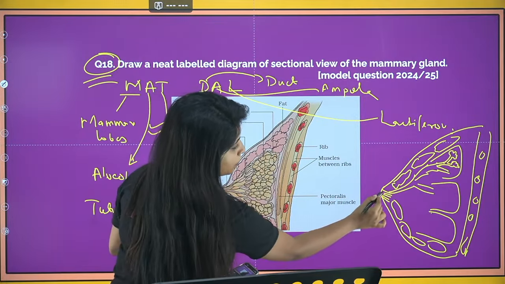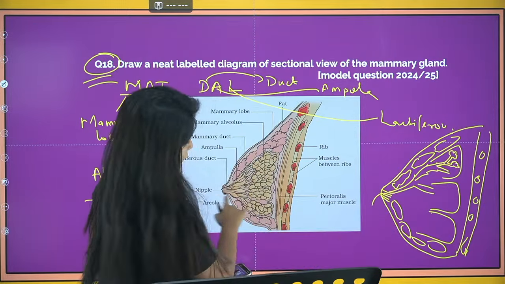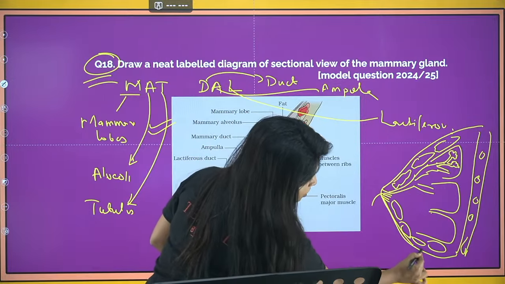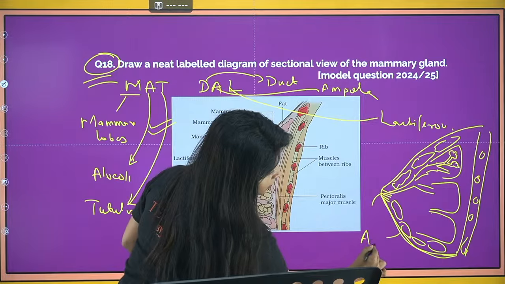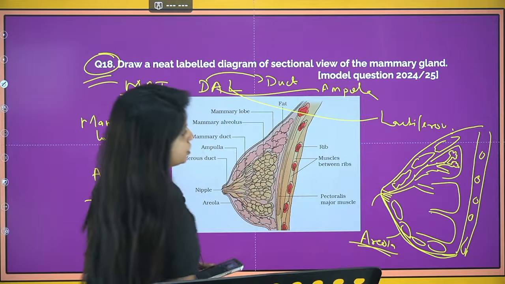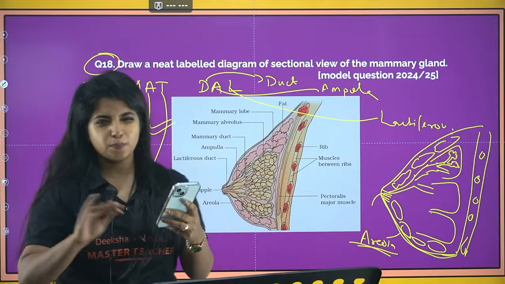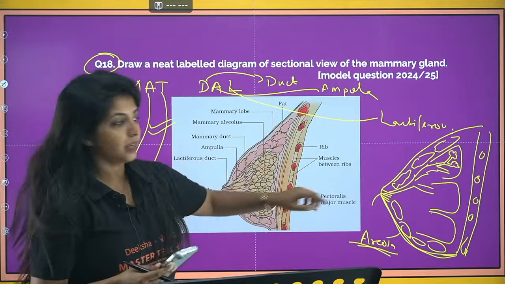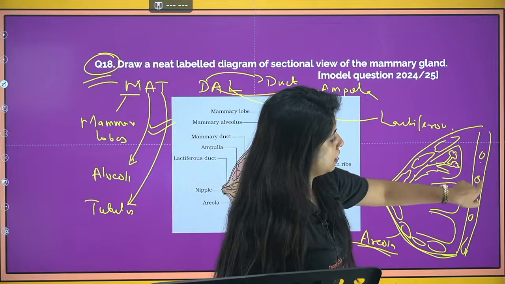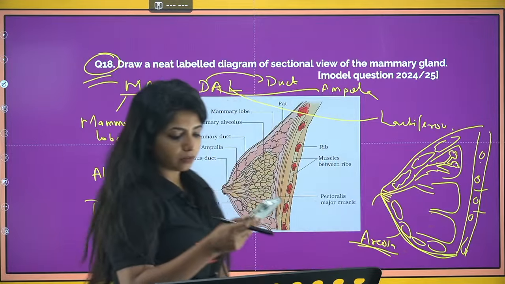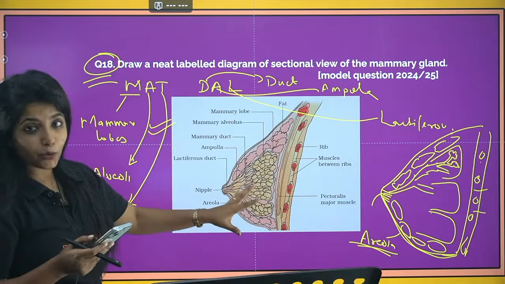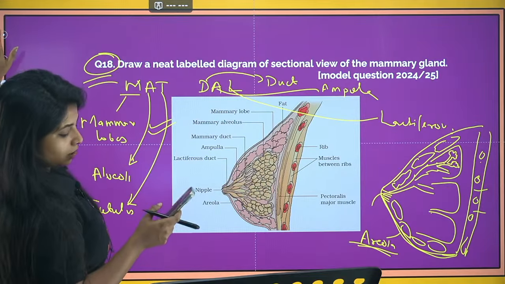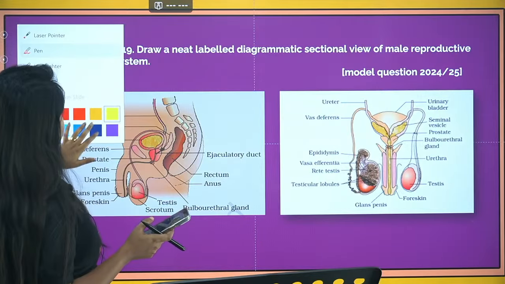Okay, and this particular region would be known as the nipple, and the outside layer which is there, you can make it double and you can show that this is areola. That is a tissue out there. Okay, so basic idea you will get only if you know this particular thing. And mention this to be the muscles. Here you can mention the muscles between the ribs. General thing, you don't have to make like Picasso. Okay, remember you would have very limited time to draw.